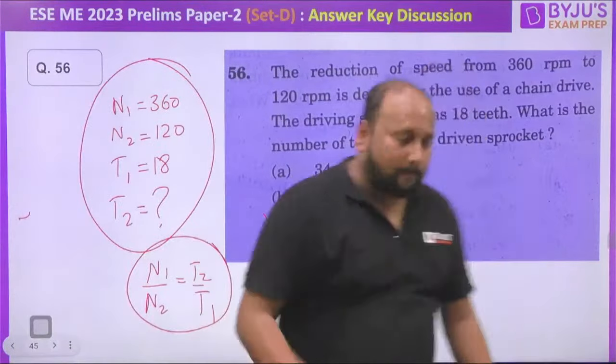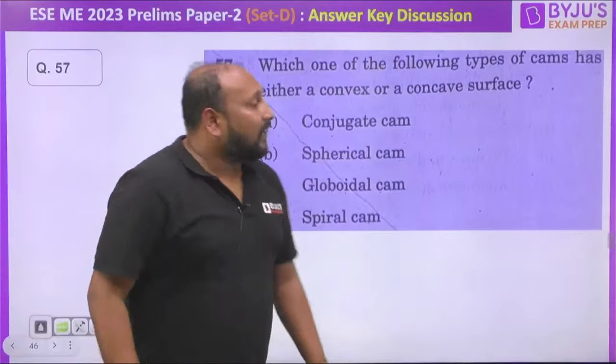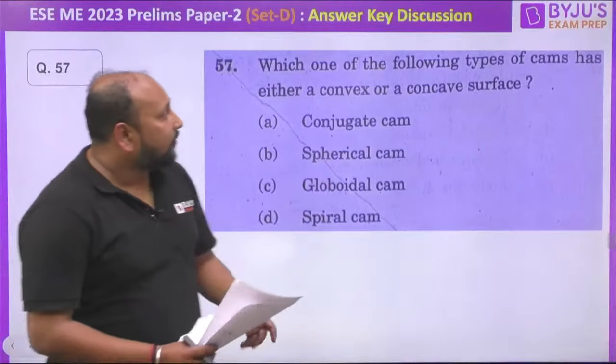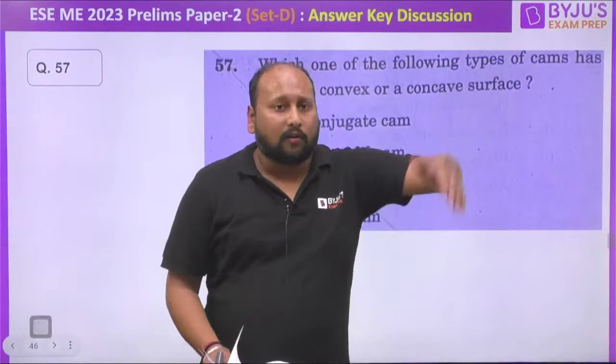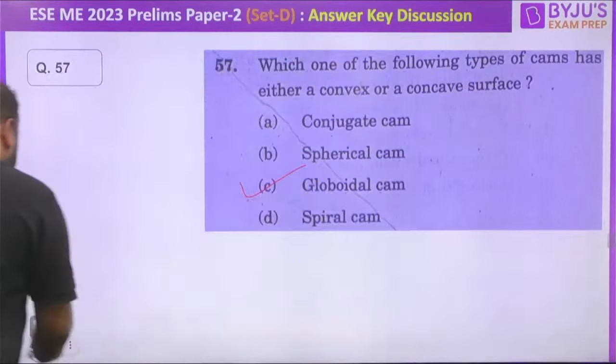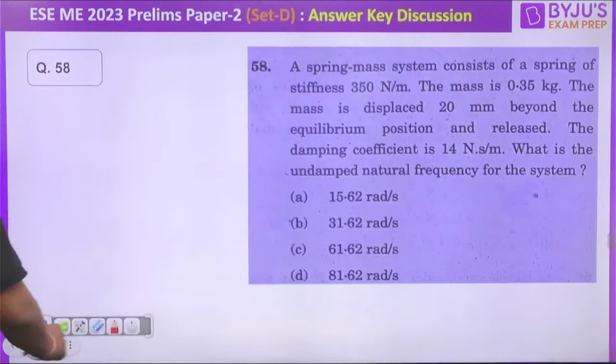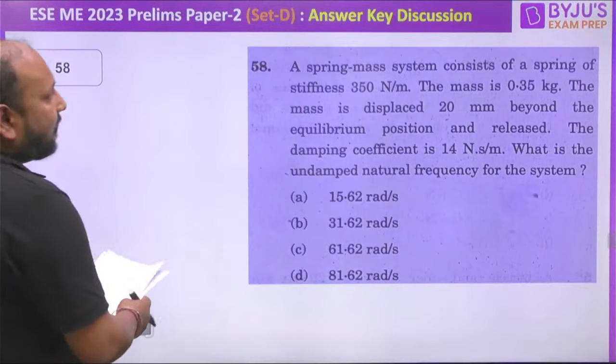Next question, they are saying which of the following cam has either convex or concave surface. So definitely that is the globoidal cam. Globoidal cam we are having a convex and concave surface, both surfaces are present. चलिए next question.